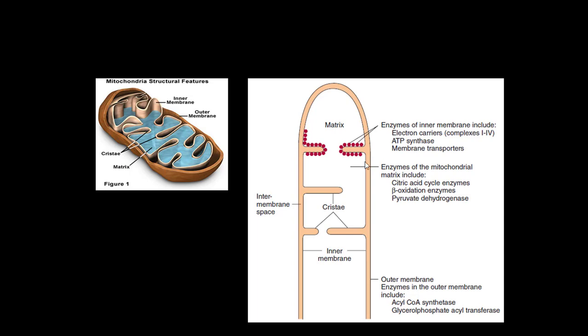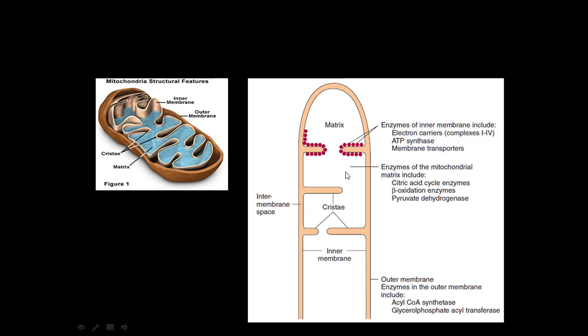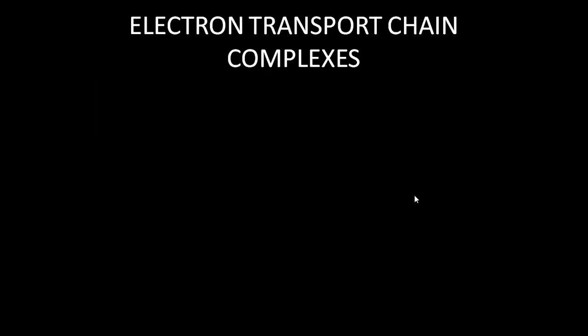Right? And the innermost part is the mitochondrial matrix, which contains various enzymes for the TCA cycle, beta oxidation, and pyruvate dehydrogenase. Ultimately, what does it produce? It produces reducing equivalents NADH and FADH2. Okay, so we are clear about the structural aspects of mitochondria and the pinpoint location of ETC.